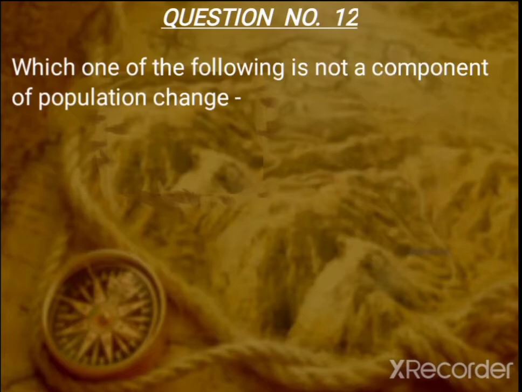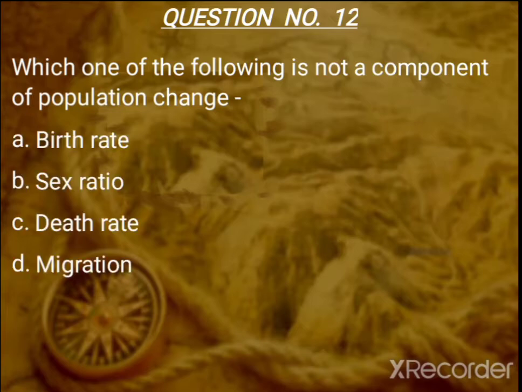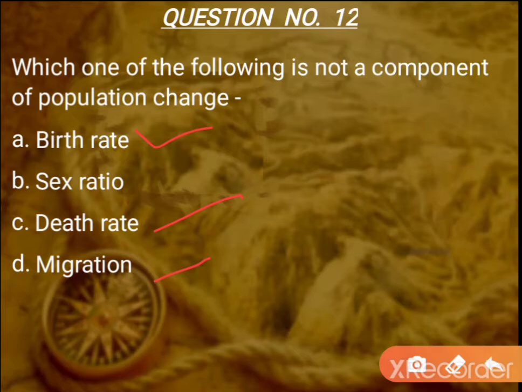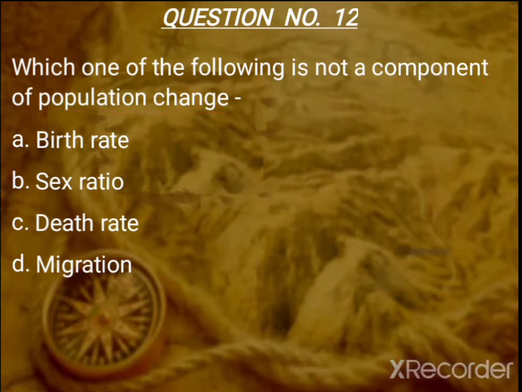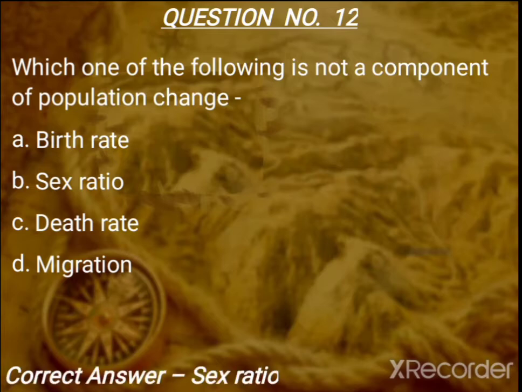Question number 12. Which of the following is not a component of population change? Birth rate, death rate and migration. These three are components of population change. So the correct answer here is sex ratio. Sex ratio is not a component of population change.